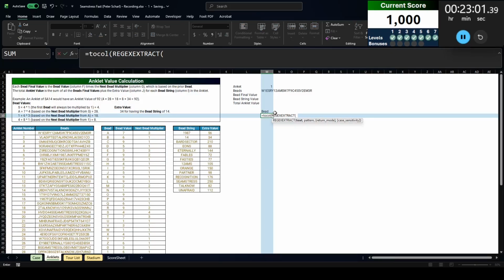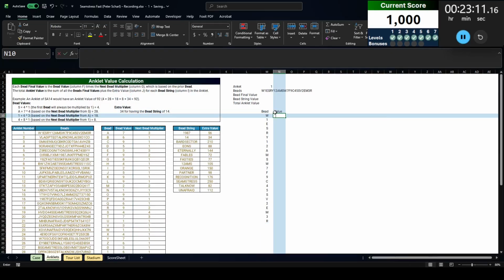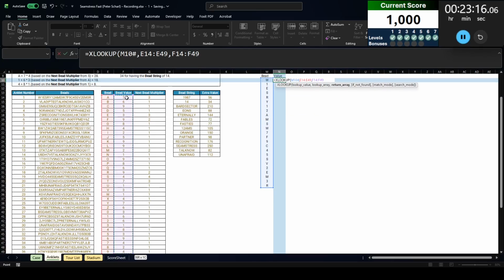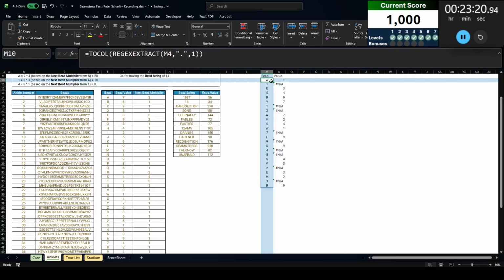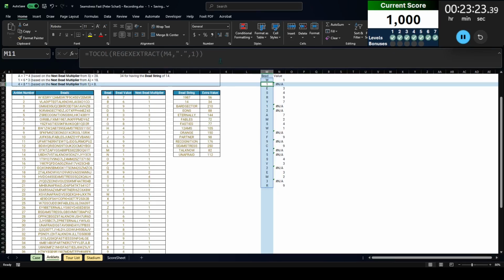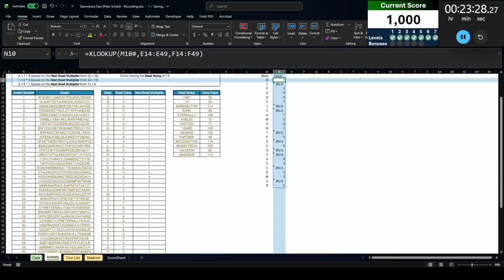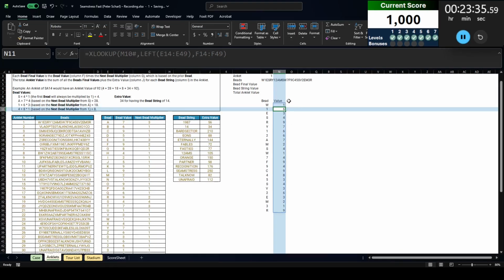I like to use my regex extract for this. Dot means any character, return them all. So that's going to get all the beads right there. Now we need to get the value. Look up that in this column and return the value there. Okay, we have some errors, and the reason is that regex extract puts out text, versus this column where some of these down here are going to be numbers. So I'm going to cheat the system by using a left function to turn them all into letters. There we go. So that gets us all the values.